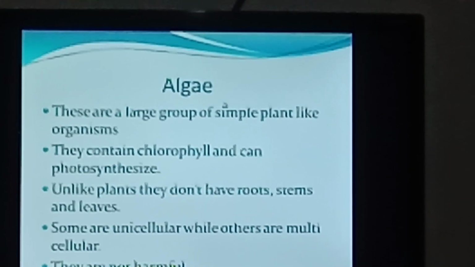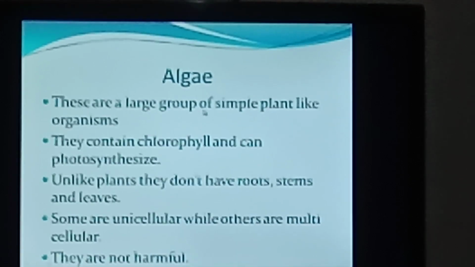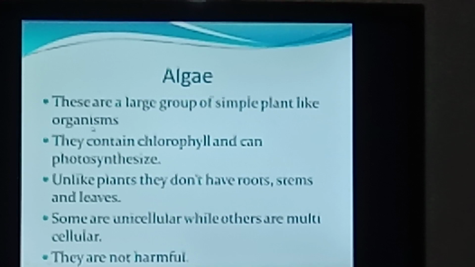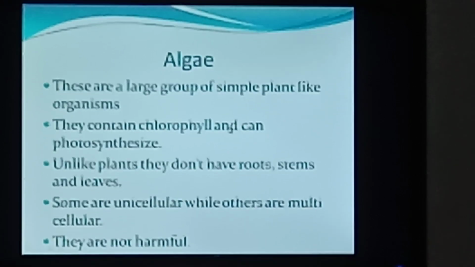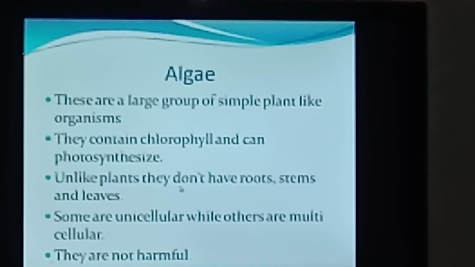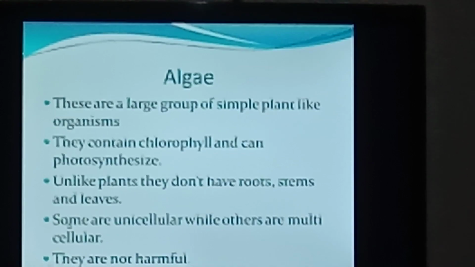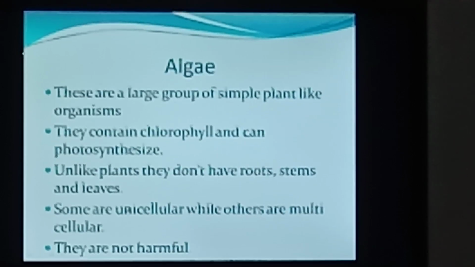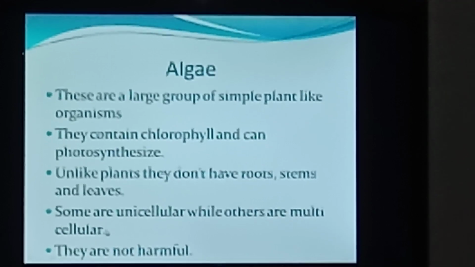Third group is algae. These are a large group of simple plant-like organisms. They contain chlorophyll and can photosynthesize, but they don't have roots, stem, and leaves. Some of these are unicellular while others may be multicellular.